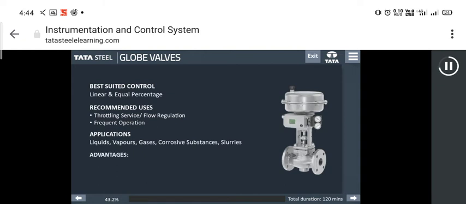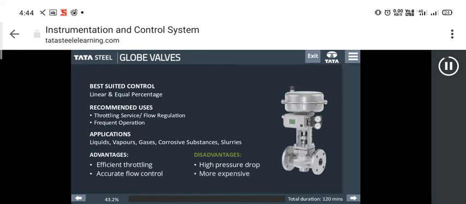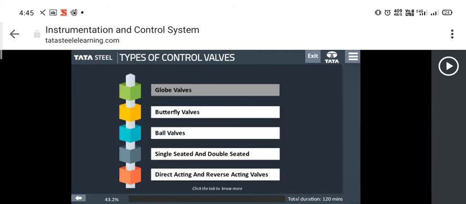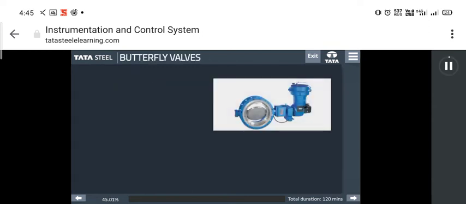Globe valves give best suited control along with the linear and equal percentage output. There are two recommended uses for globe valves. First, throttling service or flow regulation, and second, frequent operations. There are other applications as well, like liquids, vapors, gases, corrosive substances, and slurries, etc. Globe valves provide efficient throttling and accurate flow control, but high pressure drop and being expensive are two major disadvantages.